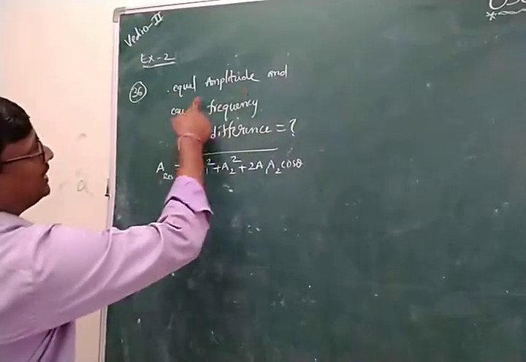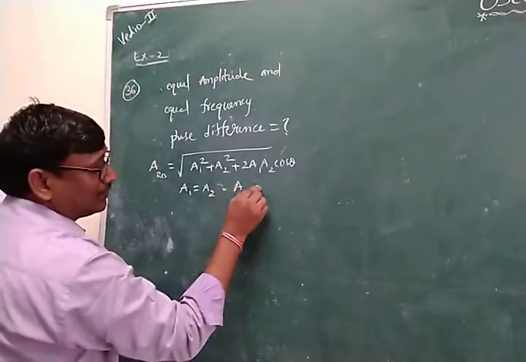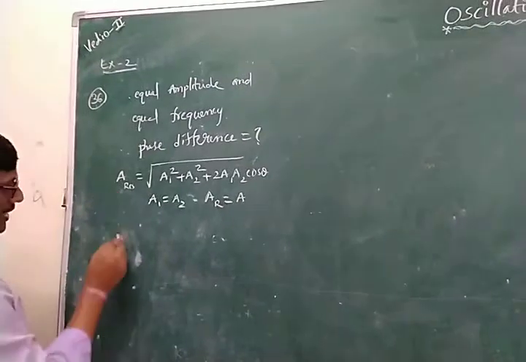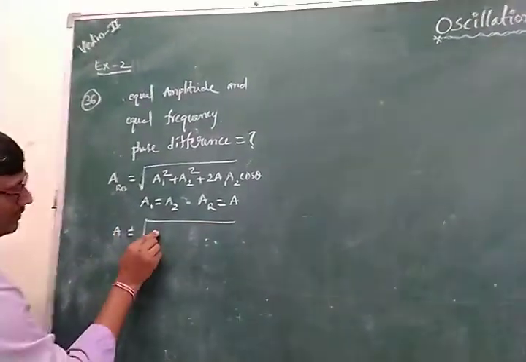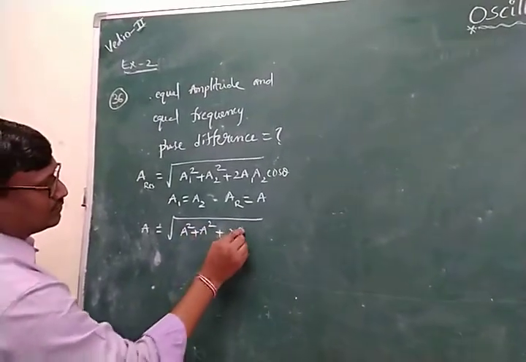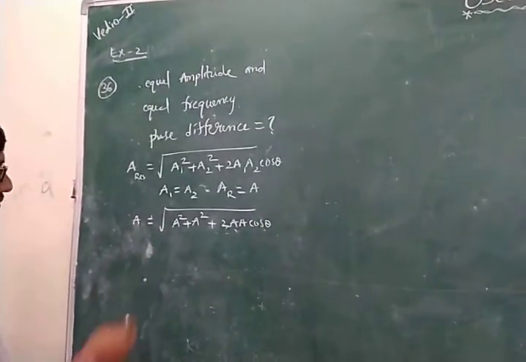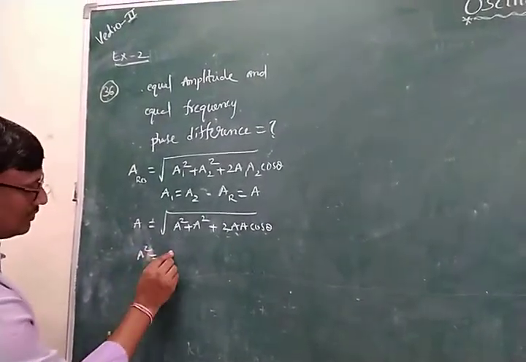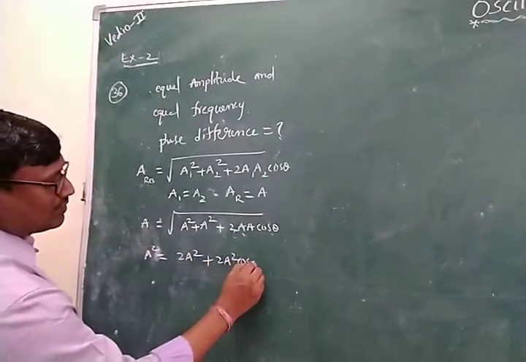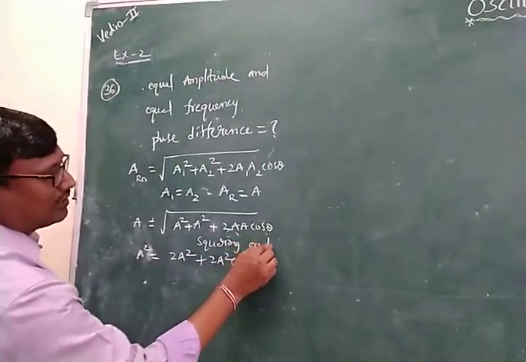But here equal amplitude is given, so A1 is equal to A2, and the resultant amplitude is also equal to the individual amplitude, that is A. Then we can write A is equal to the square root of A square plus A square plus 2A into A cos theta. Squaring on both sides, A square is equal to 2A square plus 2A square into cos theta.